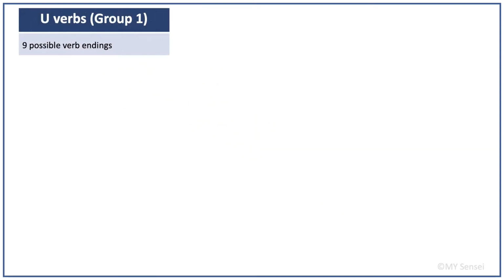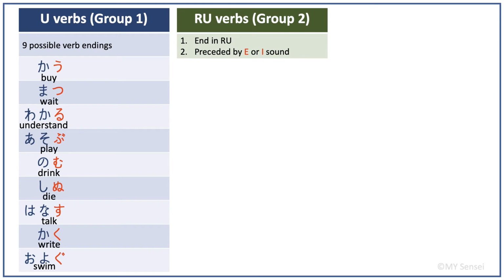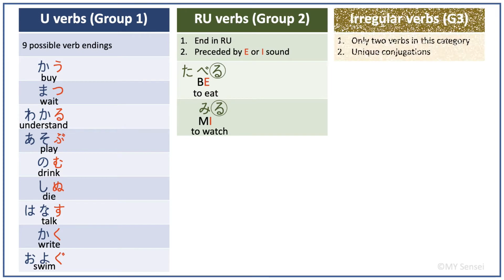The first group is う verbs, also known as group 1 verbs, such as the verbs that you see here. There are 9 possible verb endings for this type of Japanese verbs. The second group is る verbs, also known as group 2 verbs, such as the verbs that you see here. There is only one possible verb ending for this type, which is る, and る has to be preceded by an i sound or e sound. The third group is irregular verbs, also known as group 3 verbs, and they include the following 2 verbs only. These verbs are in short affirmative forms.